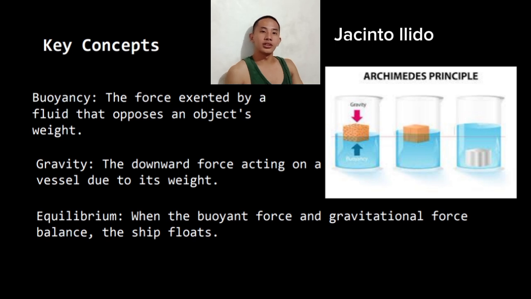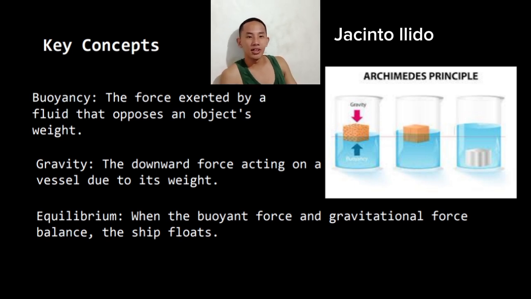Key concepts in this lesson are buoyancy and gravity. Buoyancy is the force exerted by the fluid that pushes upwards against the object, opposing its weight. Gravity is the downward force that pulls the object towards the Earth's surface due to its weight. For a ship or any object to float, equilibrium must be achieved. This means that the buoyancy force and the gravitational force must be balanced with each other. When they are balanced, the ship stays afloat.